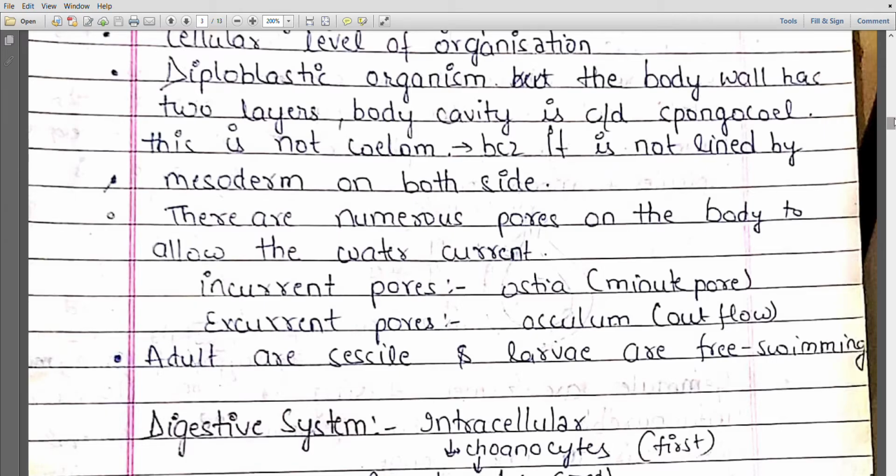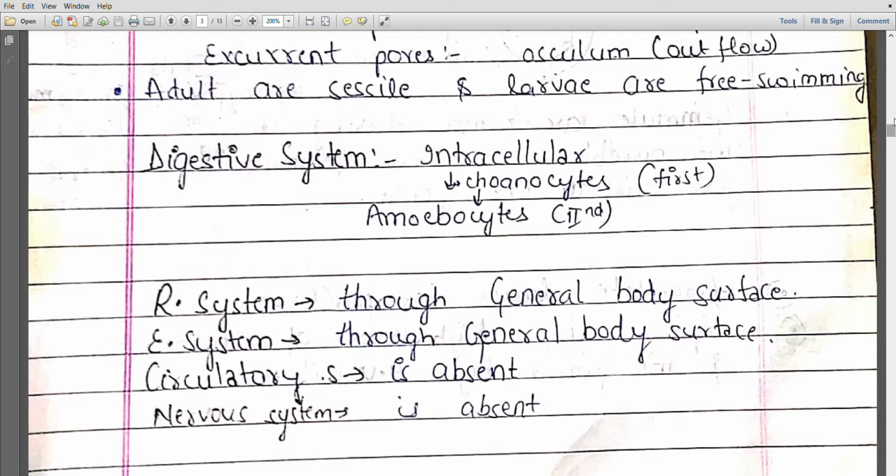So digestive system occurs intracellularly. Now there is a huge difference between intercellular and intracellular. Intercellular means between the cells. A number of cells are present, and if digestion takes place between the cells, then we call it intercellular. But when the digestion takes place inside the cells, then we call it intracellular. Choanocytes and amoebocytes are responsible for making an efficient digestive system.